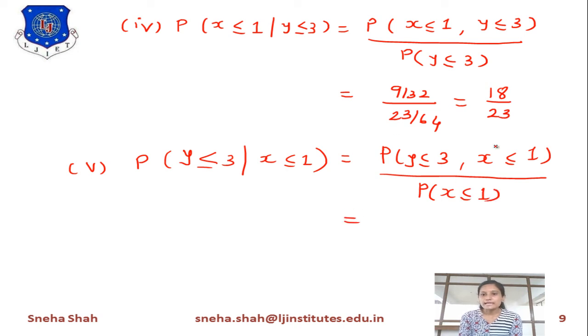Now you can see that this joint probability will be the same as the probability of x less than or equal to 1 and y less than or equal to 3. So the answer of it equals 9 by 32, and the probability of x less than or equal to 1 we found in the first term as 7 by 8. So if we simplify these two terms, the final answer is 9 by 28.